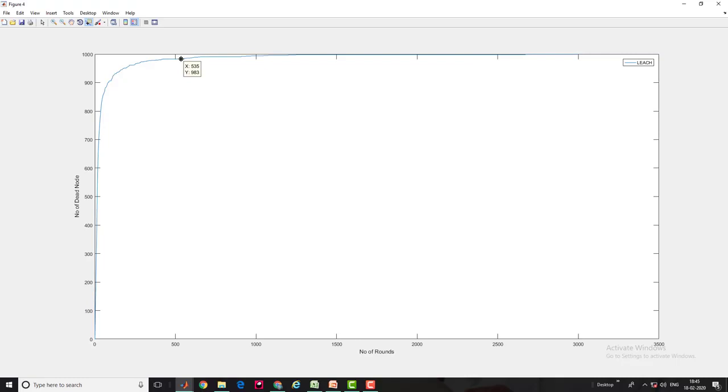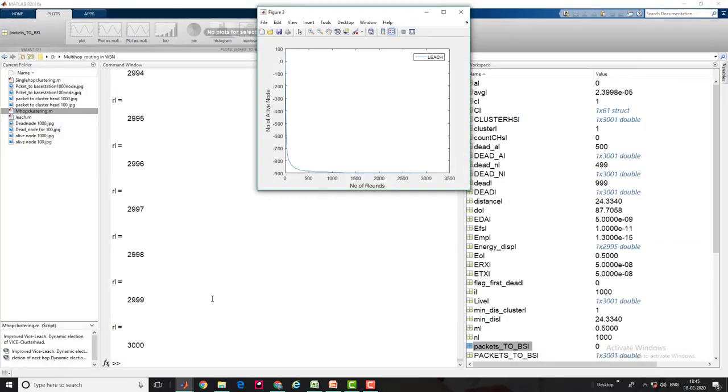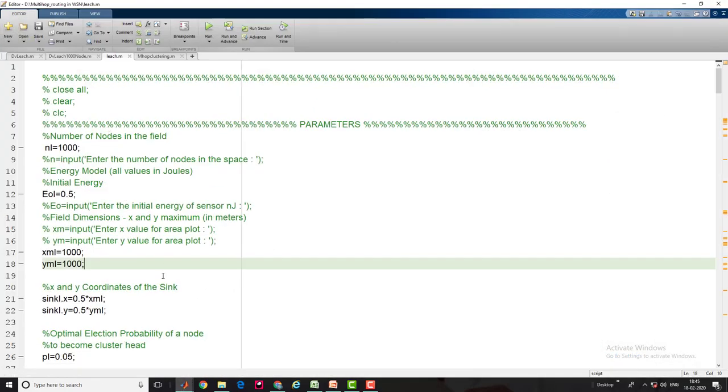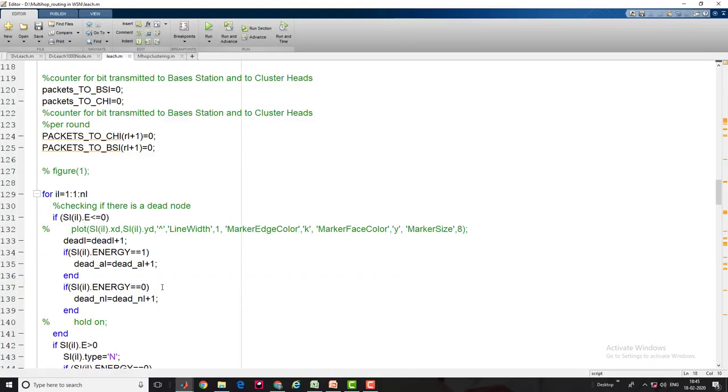While in the original protocol, when we consider the field size of 100 by 100, the first node died somewhere here, but this time the network lifetime is reduced 100 times from the previous. The cause of that is the selection of multipath and free space routing.